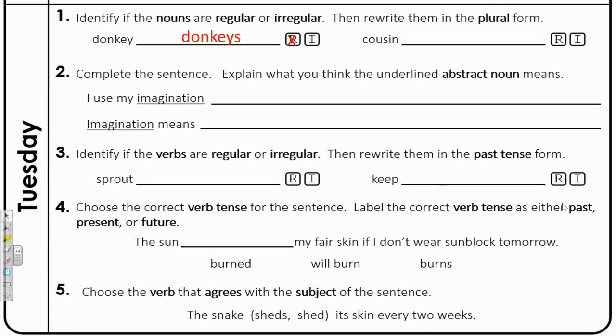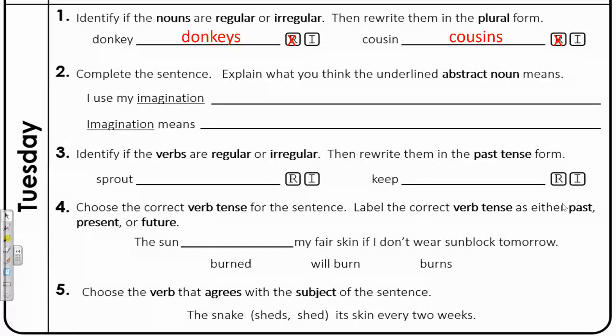The second noun is cousin. If you have more than one cousin, you have multiple cousins with, again, just an S added to the end. That noun is also regular, so make sure you mark the R for both of those.